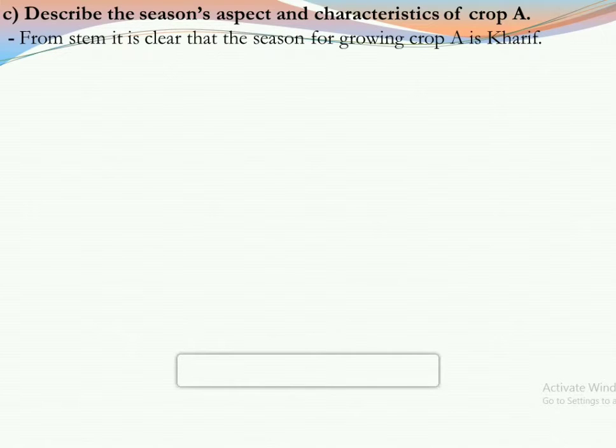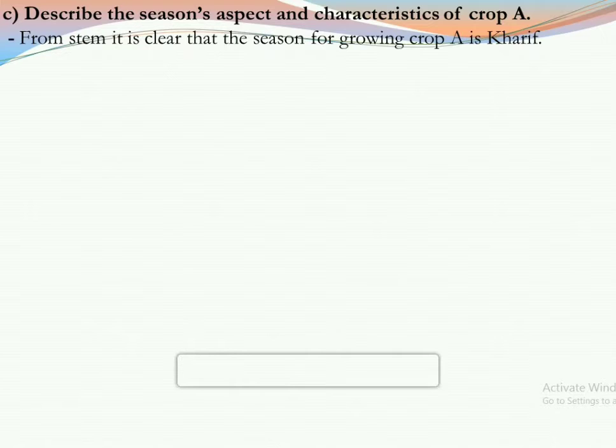Now question number C, describe the season's aspect and characteristics of crop A, and we know it is a 3 marks question, so there are 3 parts here: knowledge, understanding, and application. So first of all we have to answer the knowledge part, and from the stem it is clear that the season for growing crop A is Kharif. That means which season this crop A belongs to, that is the knowledge part.